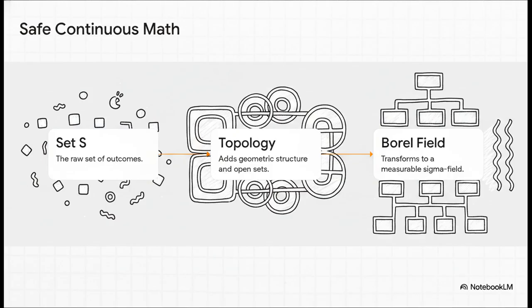We don't just jump straight into assigning probability. First, we start with step 1, our raw set of outcomes. Then, step 2, we upgrade it to a topological space. This adds geometric structure, letting us talk about intervals and continuous ranges. Finally, step 3, we transition to a measurable space using something called a sigma field. We stack these mathematical concepts incredibly carefully so our engineering models don't just break.